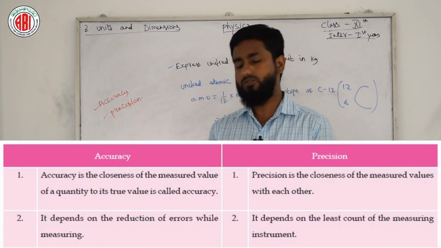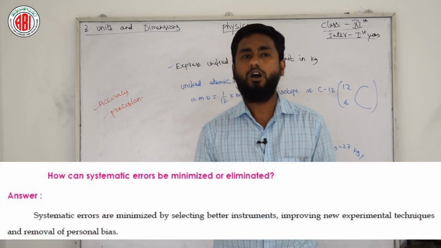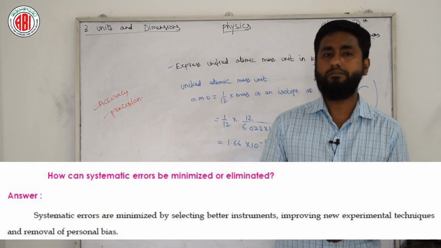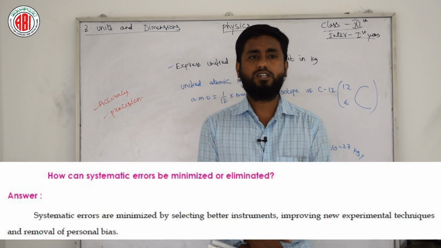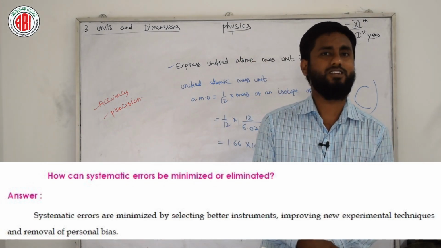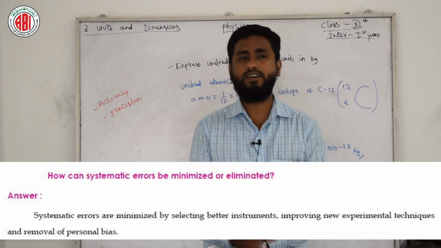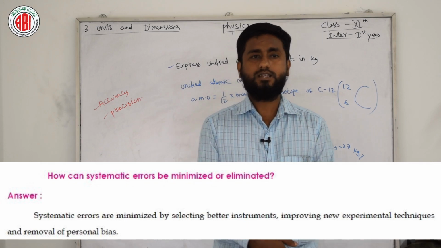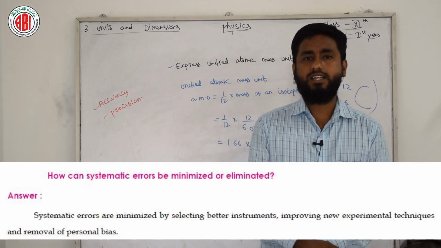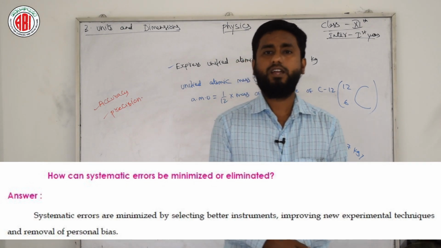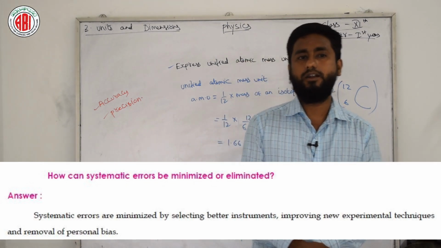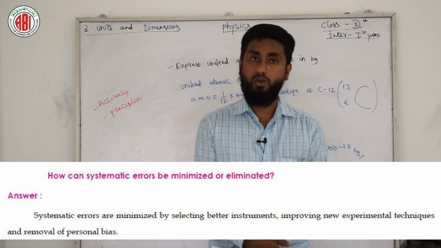Now we have one more question with us: how can systematic error be minimized or eliminated? This question and answer are also in front of you on the screen. I am just reading the answer. Systematic errors are minimized by selecting a better instrument, improvising new experimental techniques and removing personal bias.